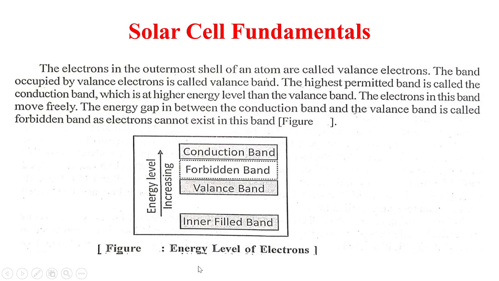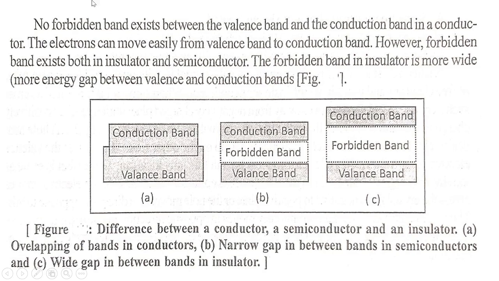See in the figure. This figure shows the energy levels of electrons. No forbidden band exists between the valence band and the conduction band in a conductor. Figure A shows the conductor. The difference between conductor, semiconductor and insulator is shown in the figure. Now the electrons can move easily from the valence band to the conduction band.